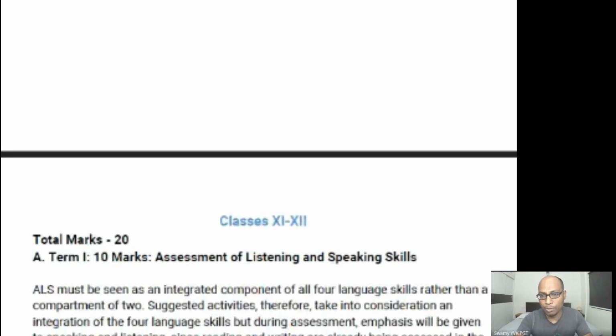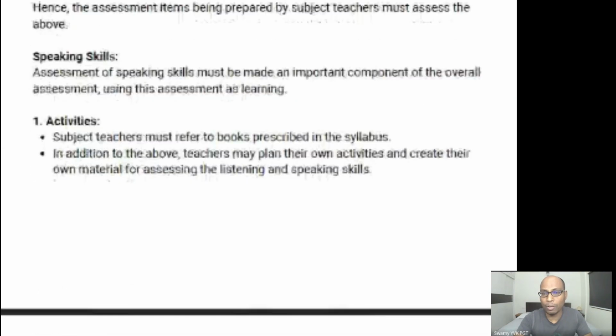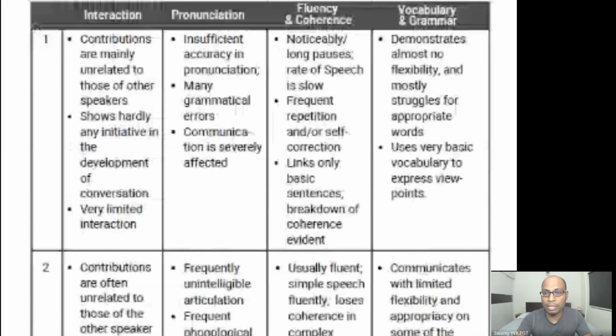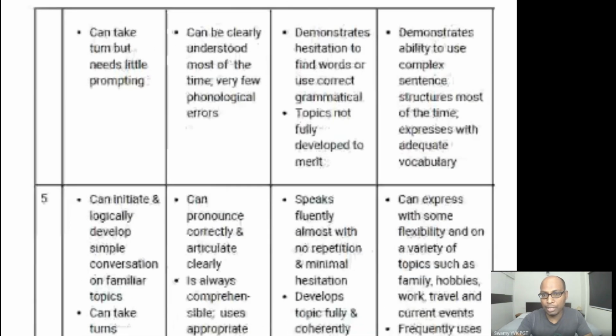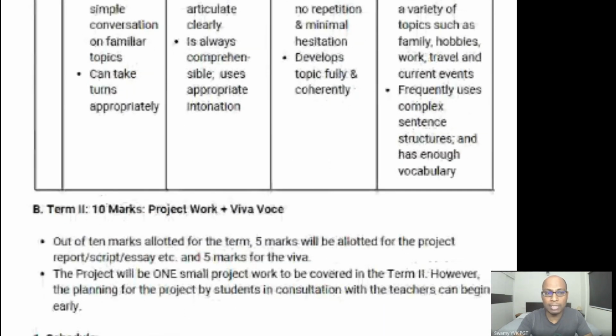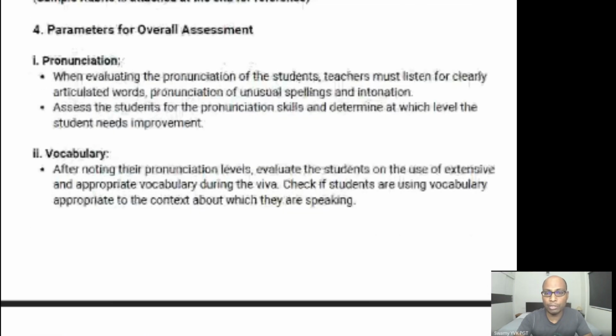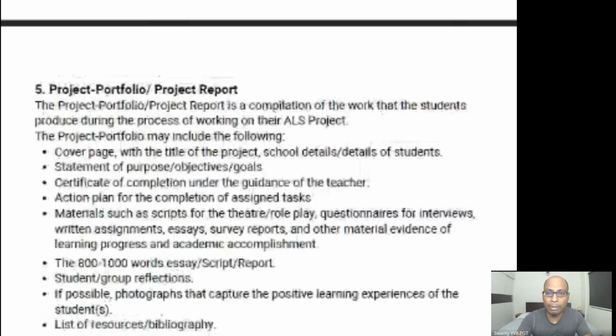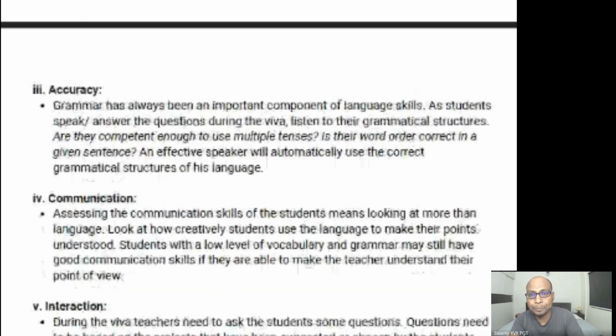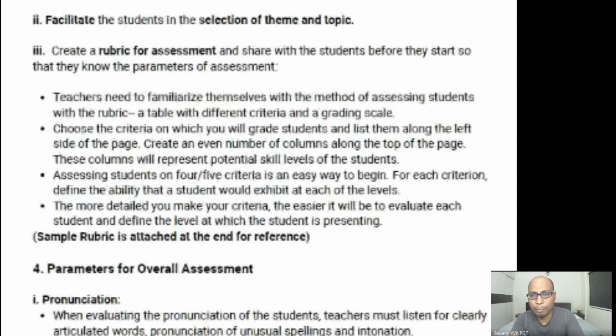Okay, so this is about your project work for your term 2, and the one which I have shared in your autumn break is also an example, because once you start doing this kind of a project in term 1 and that too during autumn break, you will get a knowledge, you will get at least a minimum understanding about how to create and all those things. Now here there are a few parameters for overall assessment.